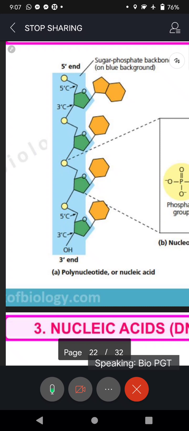What's our weight? What's our color? What's our hair color? What is our eyeball color? What are the characteristics that we exhibit? All these are linked to the proteins that are formed in our body. And who is forming the proteins? It is the genes. And where are the genes? They are present on DNA. Where is DNA? They are present in the nucleus. I hope you understood now.